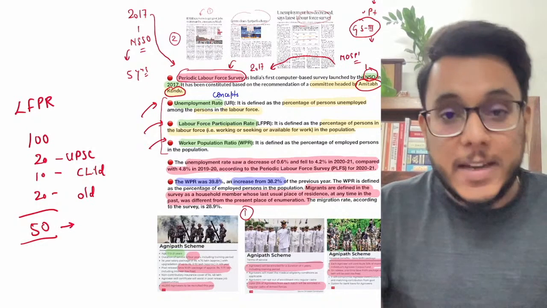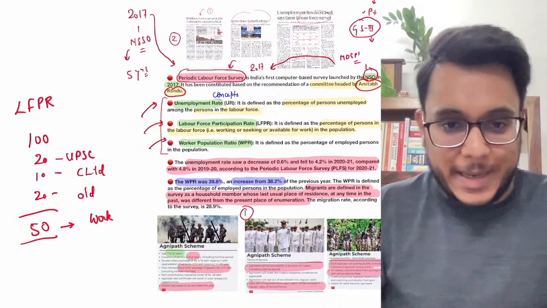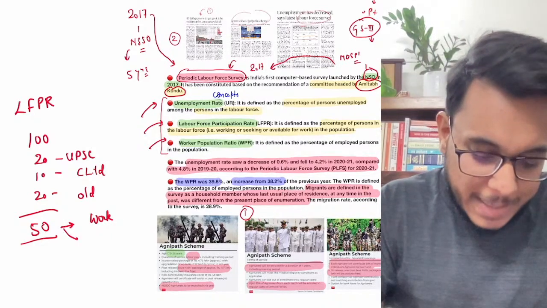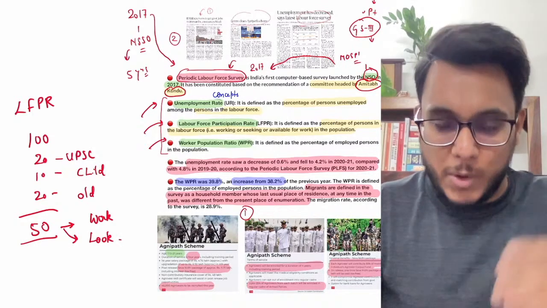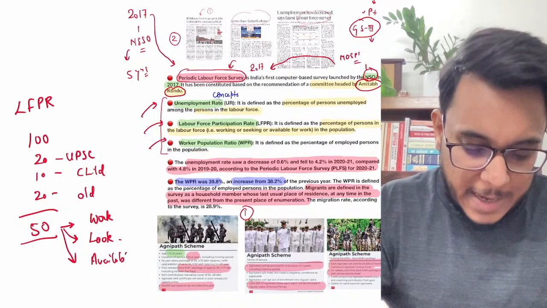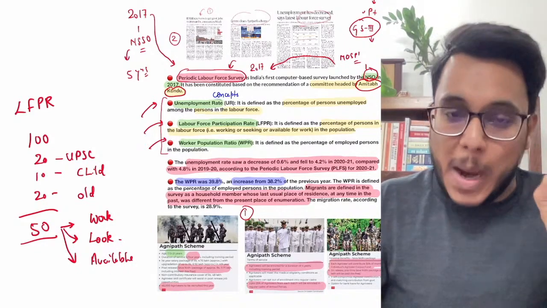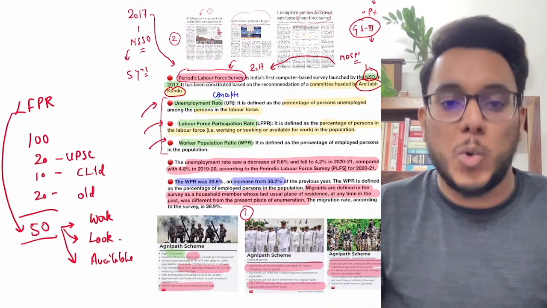Now, these 50 people are those who are either already working somewhere, or searching and looking for work, or available for work. So basically, the labor force participation rate will include these people only.